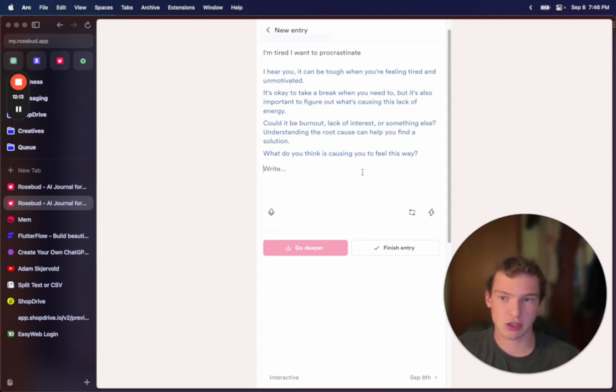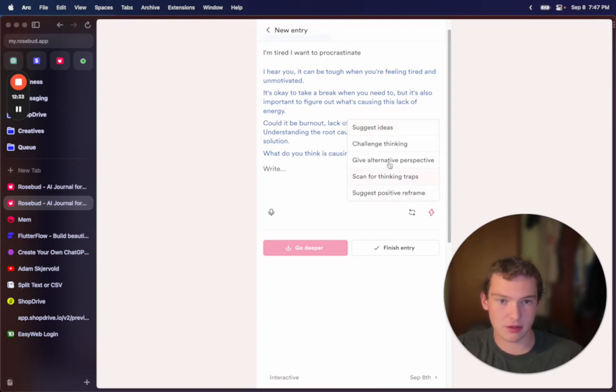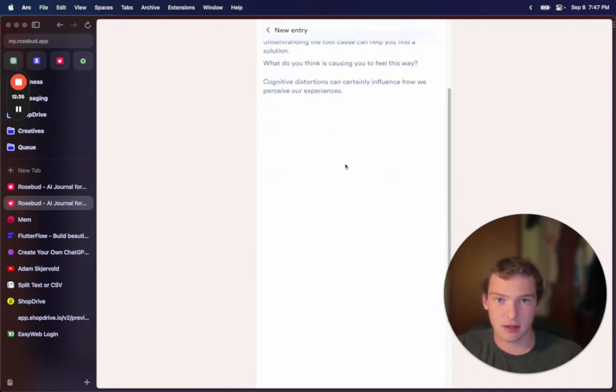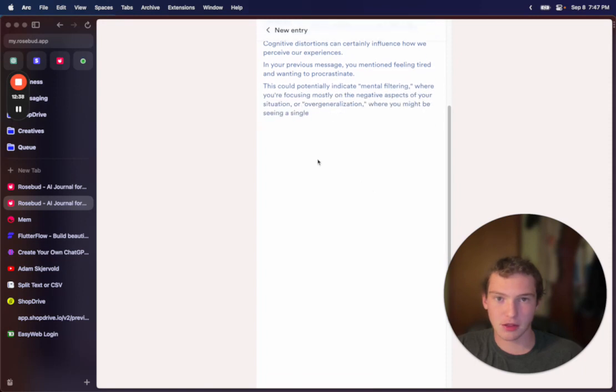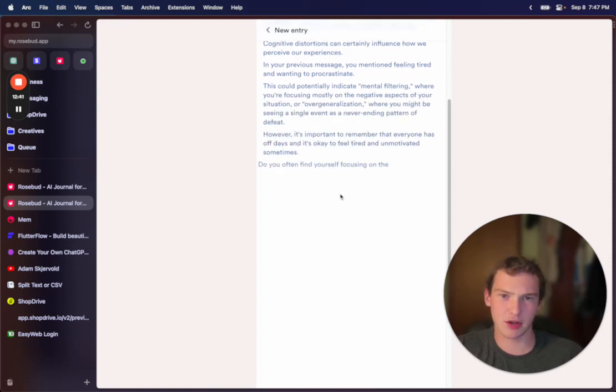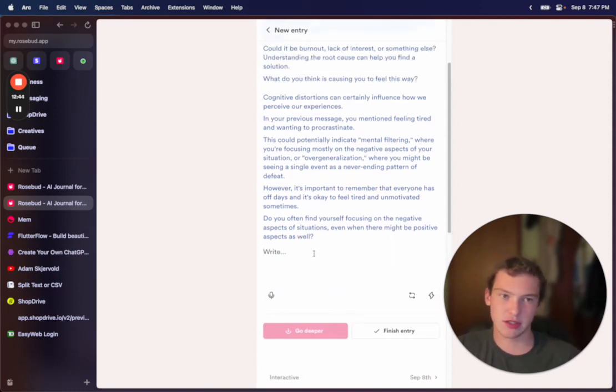It's just a journal, which, I mean, journals are great, but there's a lot of journal apps out there, and most people don't really, like, PKM is a much better market to go after because of the business applications as well. But there's some cool stuff here. I do like Rosebud. I was using this for a little bit, but then I was like, bro, a journal is useless. I don't always feel like journaling, and I'd rather just take notes about stuff that I'm doing, and then have that be part of my knowledge base, right?